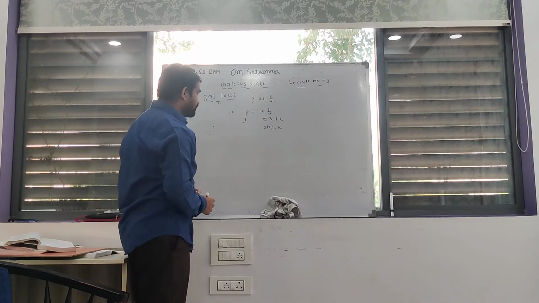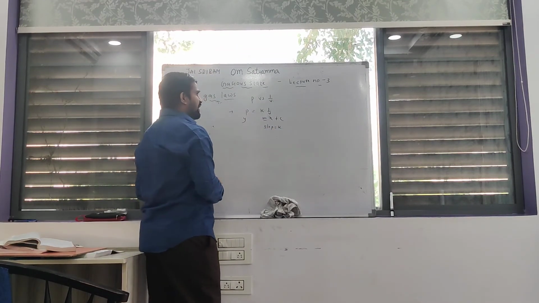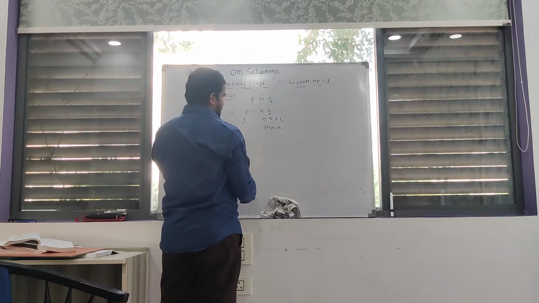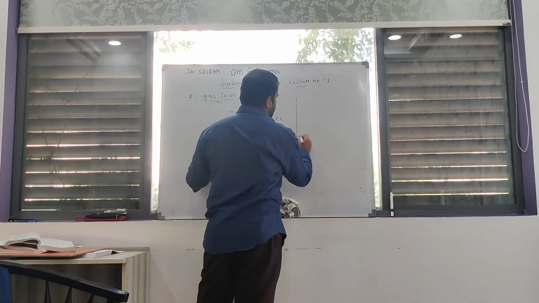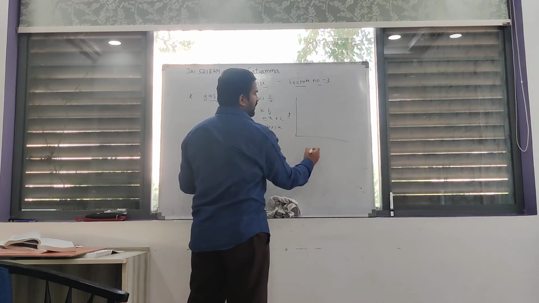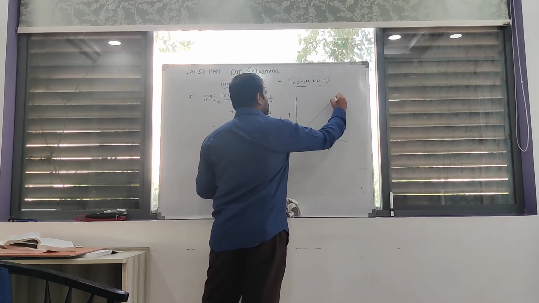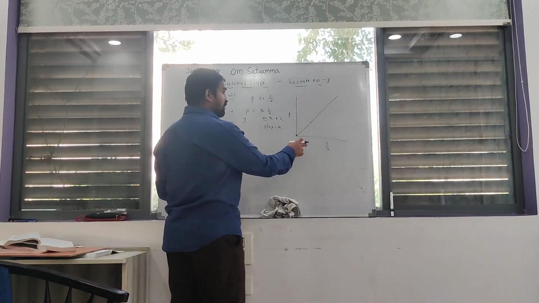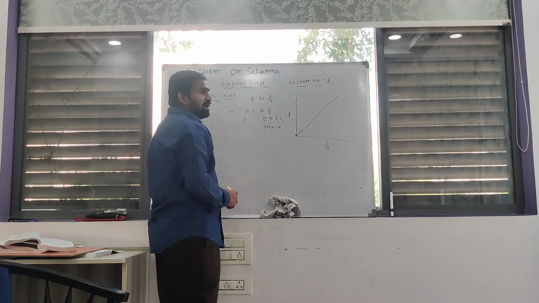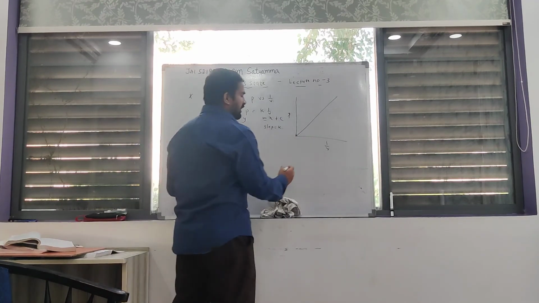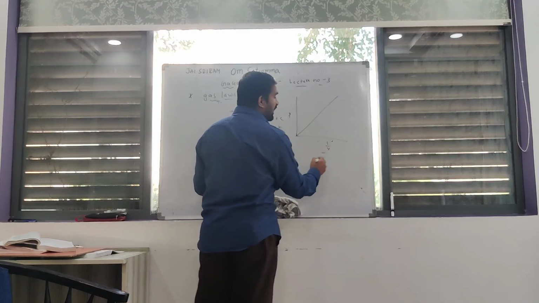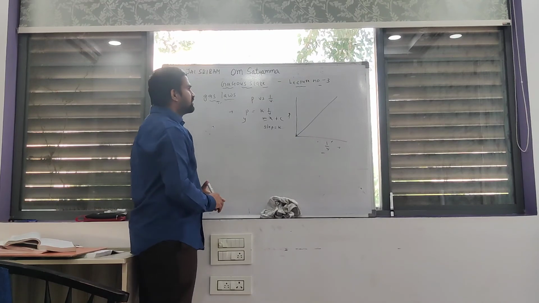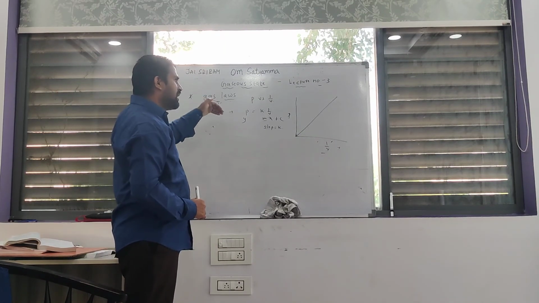You can take the P value on the y-axis and the 1 by V value on the x-axis. This is the slope. As the P value increases, the 1 by V value also increases. This is not the V value, this is only the 1 by V value. This is a graph about Boyle's law.